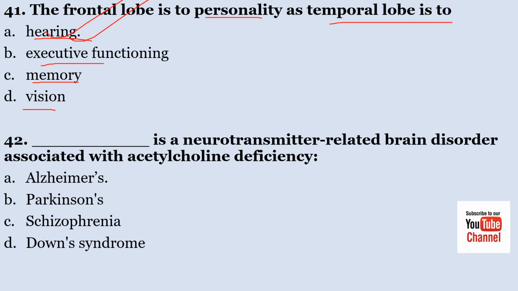Number 42, dash is a neurotransmitter related brain disorder associated with acetylcholine deficiency. A. Alzheimer's, B. Parkinson, C. Schizophrenia, D. Down syndrome. Dash is a neurotransmitter related brain disorder associated with acetylcholine deficiency. The correct answer is Alzheimer's.